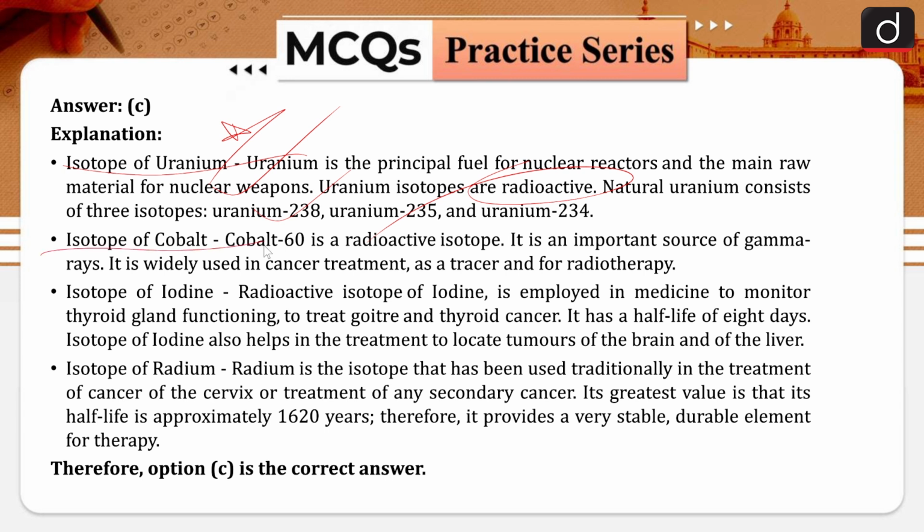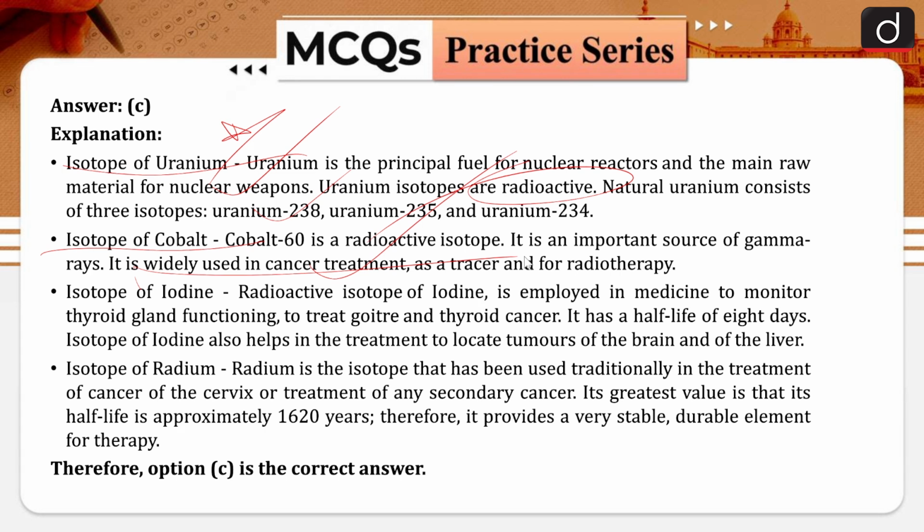Isotope of cobalt. Cobalt-60 is a radioactive isotope. It is an important source of gamma rays. It is widely used in cancer treatment. So, cobalt is used in cancer treatment as a tracer and in radiotherapy.